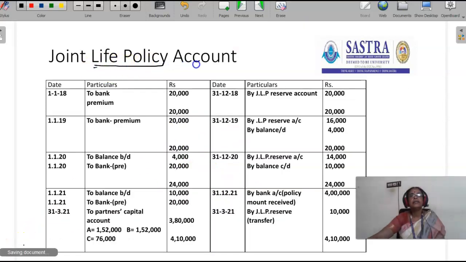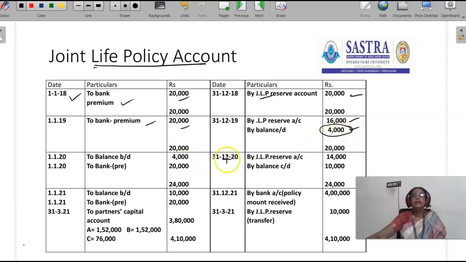This is the third case. First, we have to open joint life policy account. On 1/1/18, they paid the premium of 20,000. That is transferred to joint life policy reserve account. Second year also, they paid the premium on 1/1/19, that is 20,000. The surrender value of the second year is 4,000, and the balance amount is transferred to joint life policy reserve account. In the third year, the opening balance is 4,000, and the firm paid premium of 20,000 through bank. Then the total is 24,000. Out of the 24,000, 10,000 is the surrender value. The balance is transferred to joint life policy reserve account.